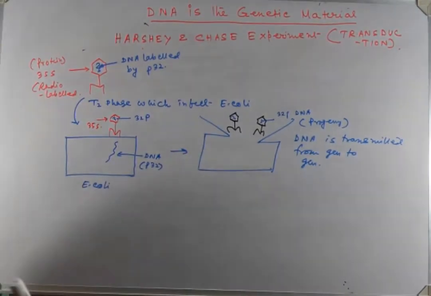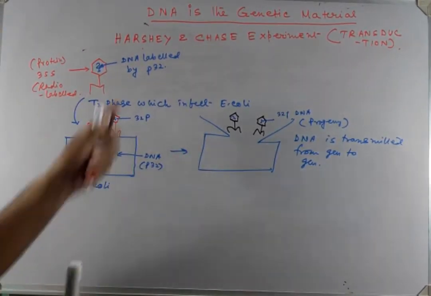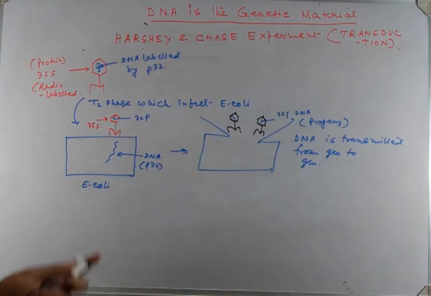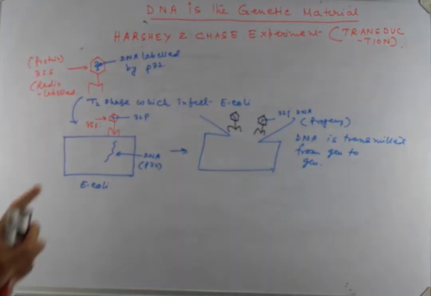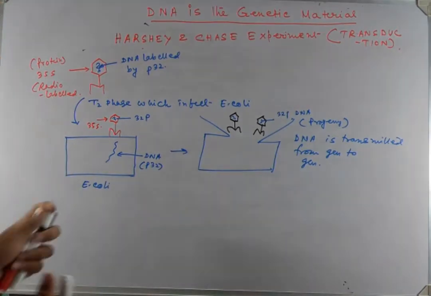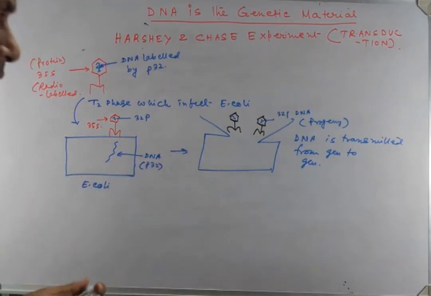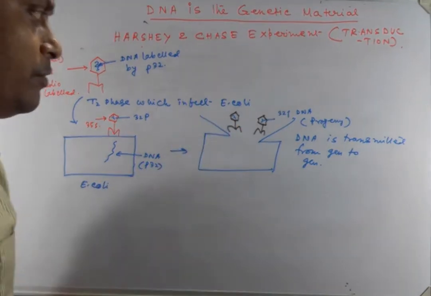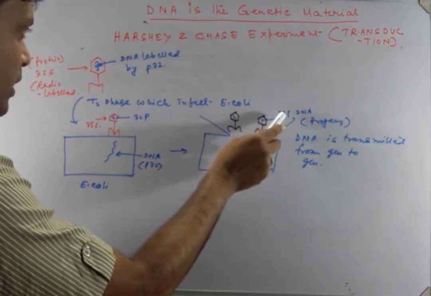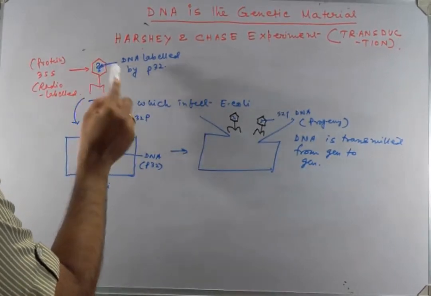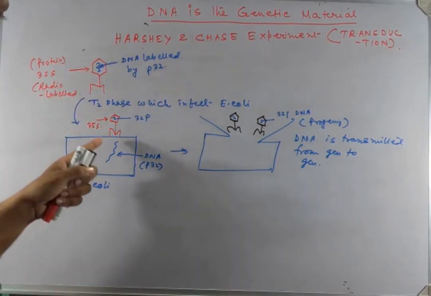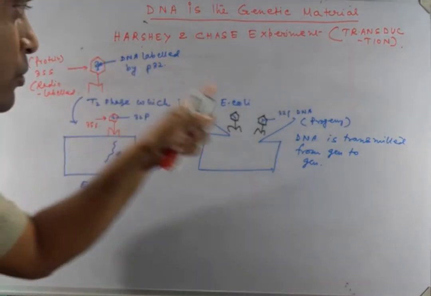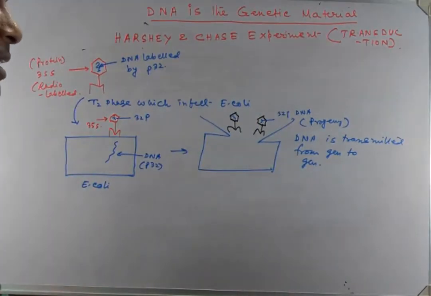When we label the DNA with P32, because DNA has phosphorus, and the protein with 35S, because proteins have sulfur-containing molecules, and this infects the E. coli bacteria, then the progeny formed by the lytic cycle contain the 32P which was present in their parent phages. So this 32P, or the DNA, is transmitted from the parents to their progeny. So the DNA is the genetic material.